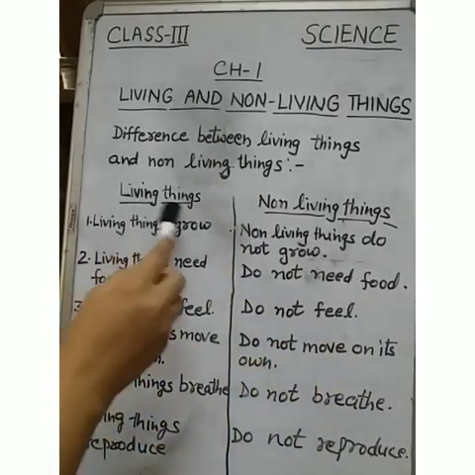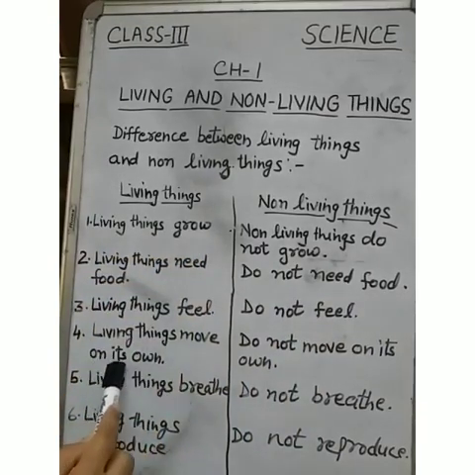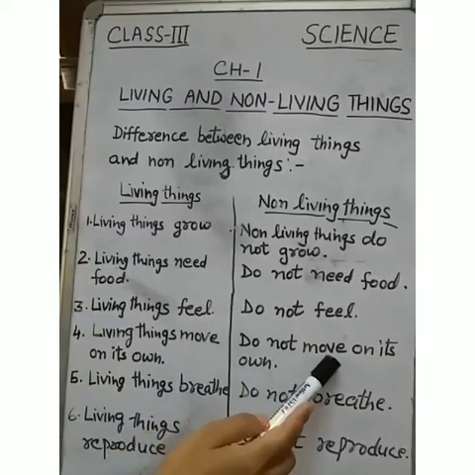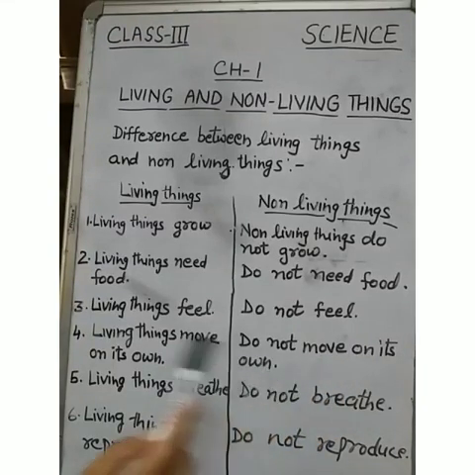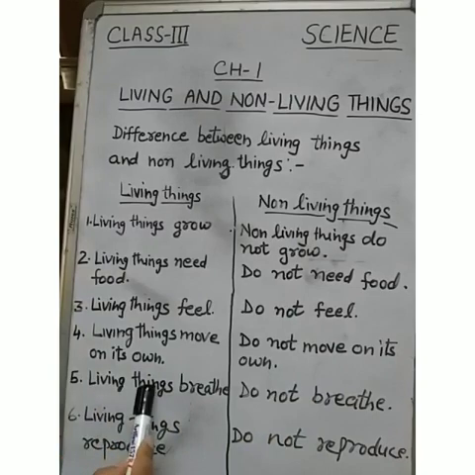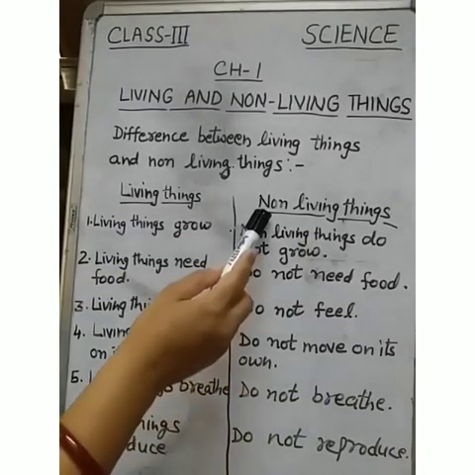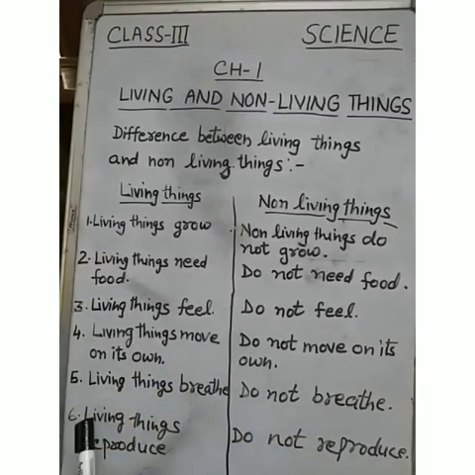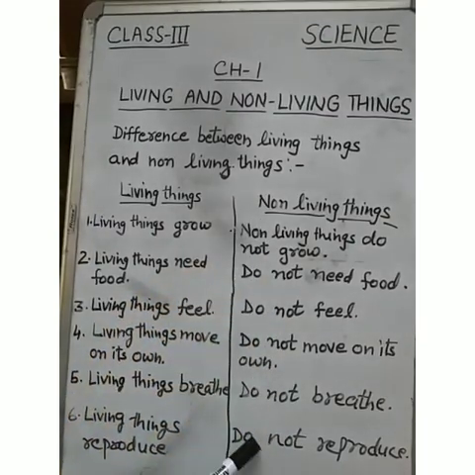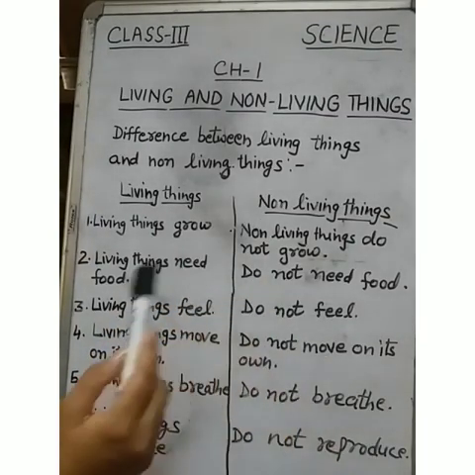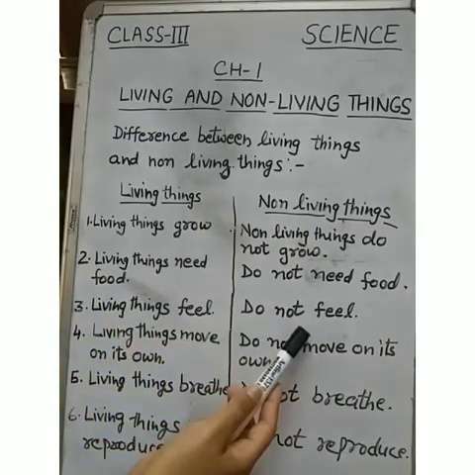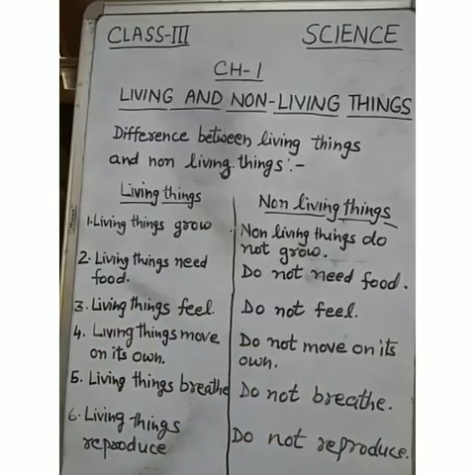Number 4, living things move on their own. Non-living things do not move on their own. Number 5, living things breathe. Non-living things do not breathe. Number 6, living things reproduce and non-living things do not reproduce. These are the differences between living things and non-living things.